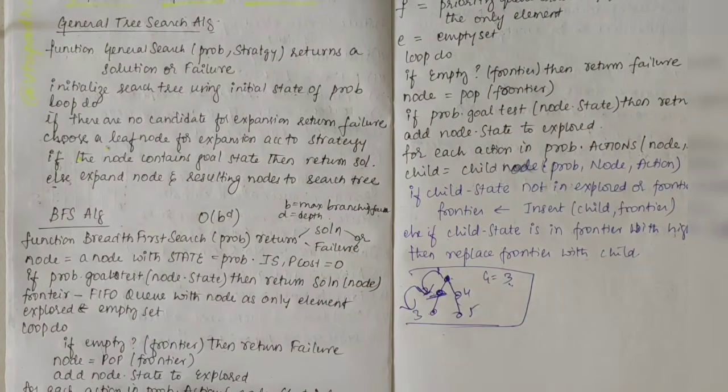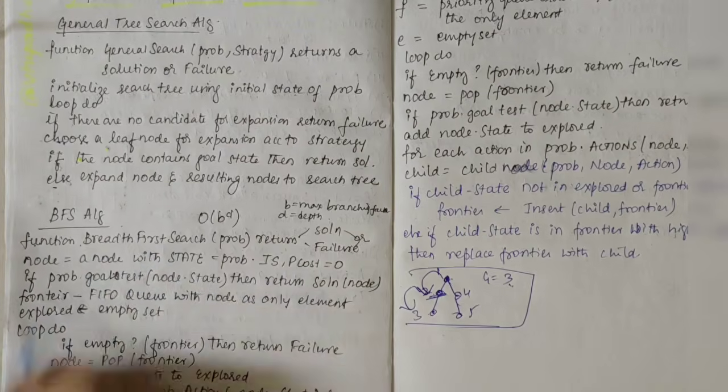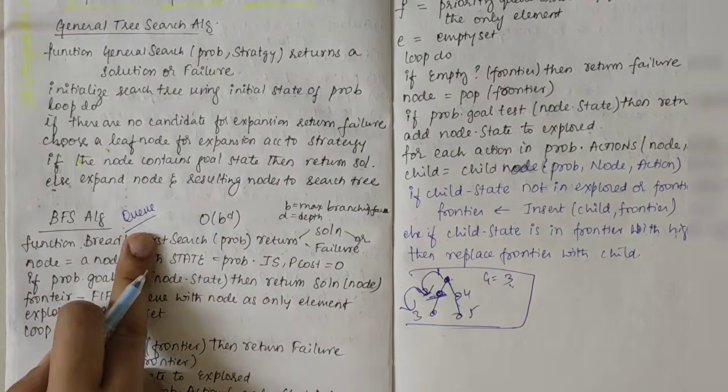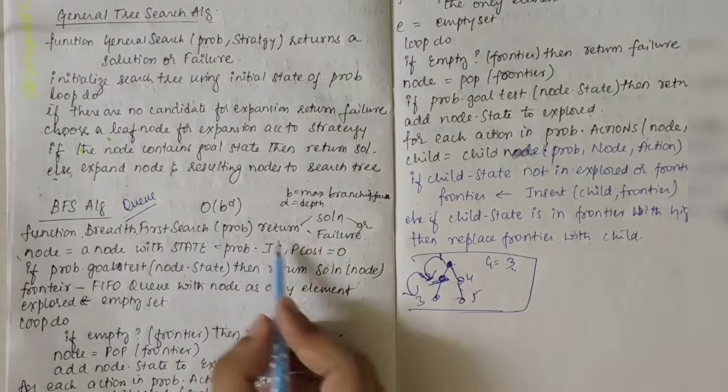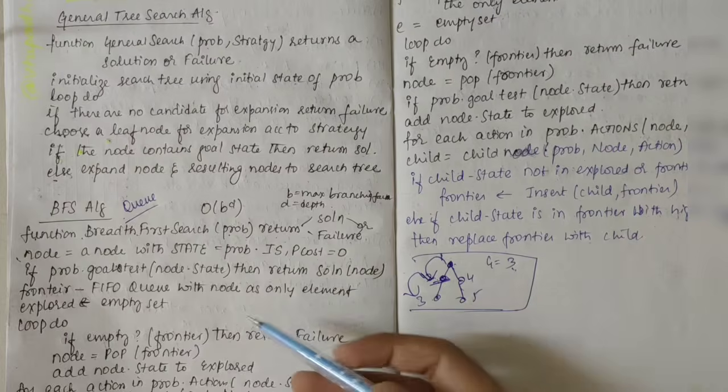In BFS, the algorithm is pretty simple. Here we make use of a queue. Function BFS takes a problem, and it could either return a solution or return failure.